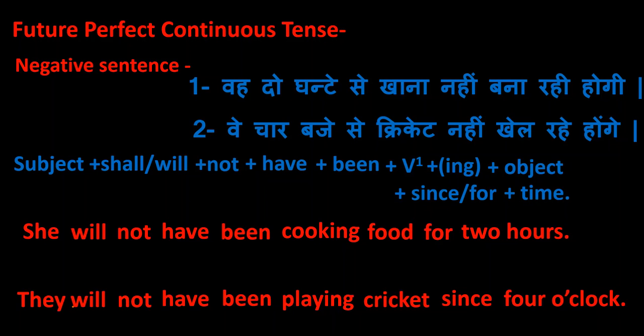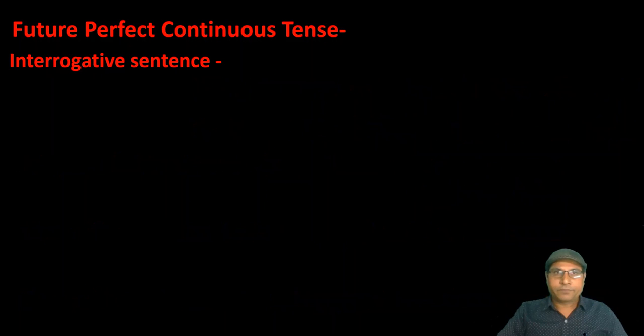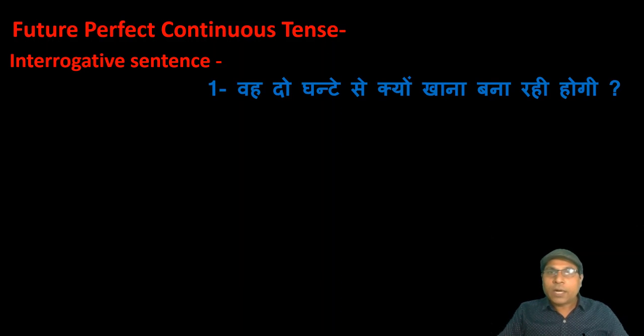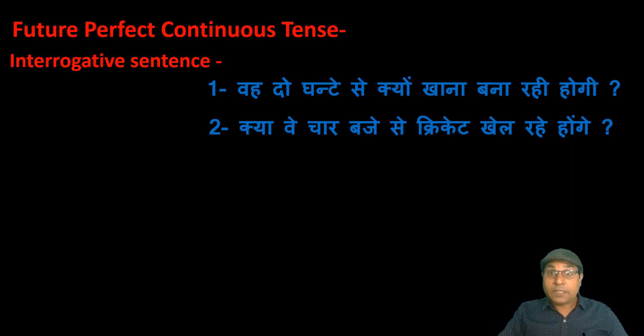Now come to the interrogative sentence. Identification is same as if the verb in Hindi ends last syllable with रहा होगा, रही होगी, रहे होंगे, along with time, but in it question is also asked as वह 2 घंटे से क्यों खाना बना रही होगी, क्या वे 4 बजे से क्रिकेट खेल रहे होंगे.